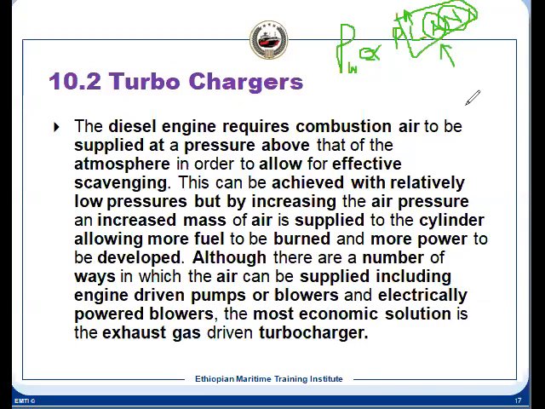Because in a 2-stroke engine, N is a constraint. You cannot go beyond a certain RPM, because if we are using the crosshead, we need to keep the RPM low, and 2-stroke engine RPM is always low. So A we can increase, but what will happen to the engine size? The engine will be larger.